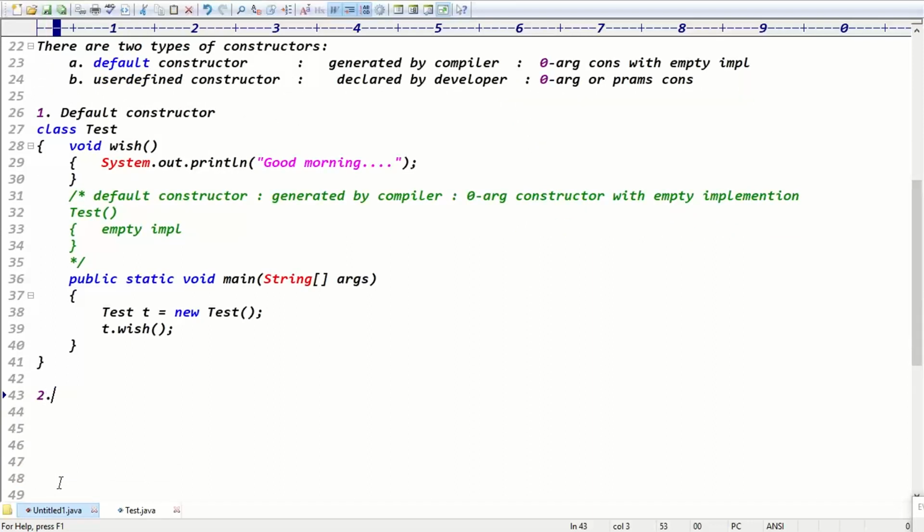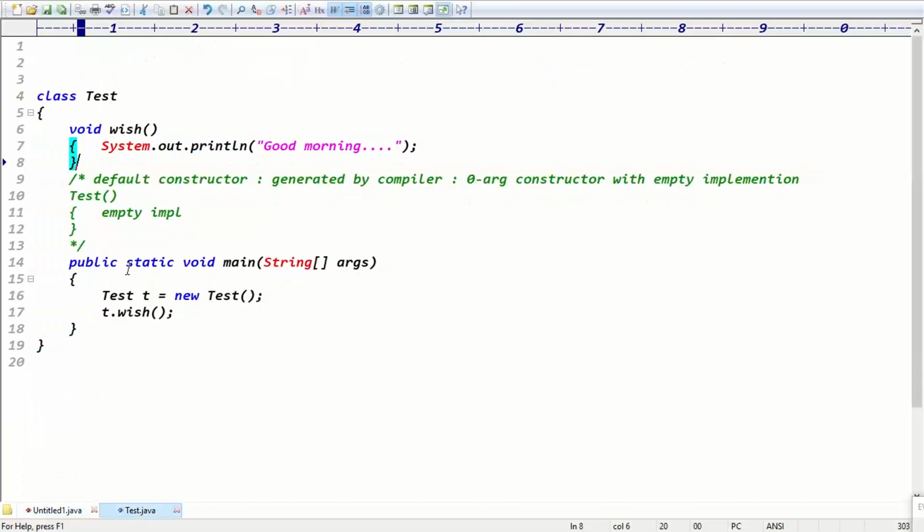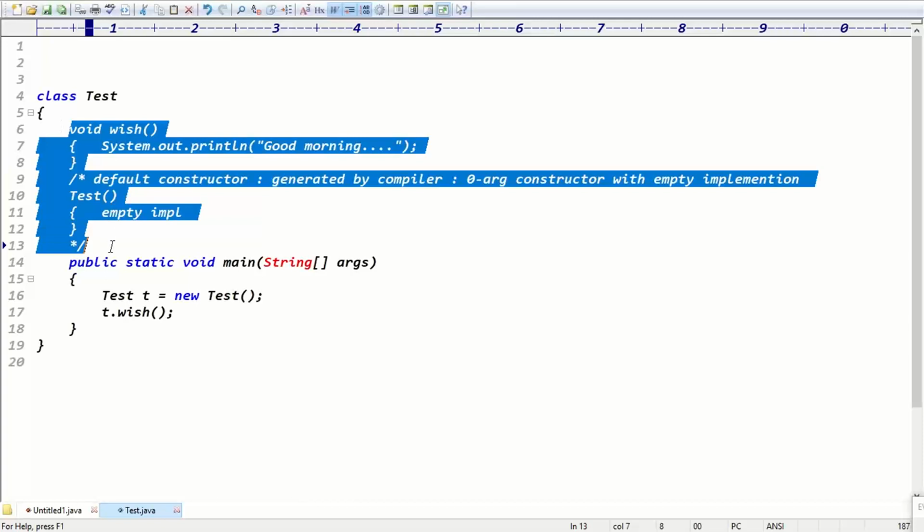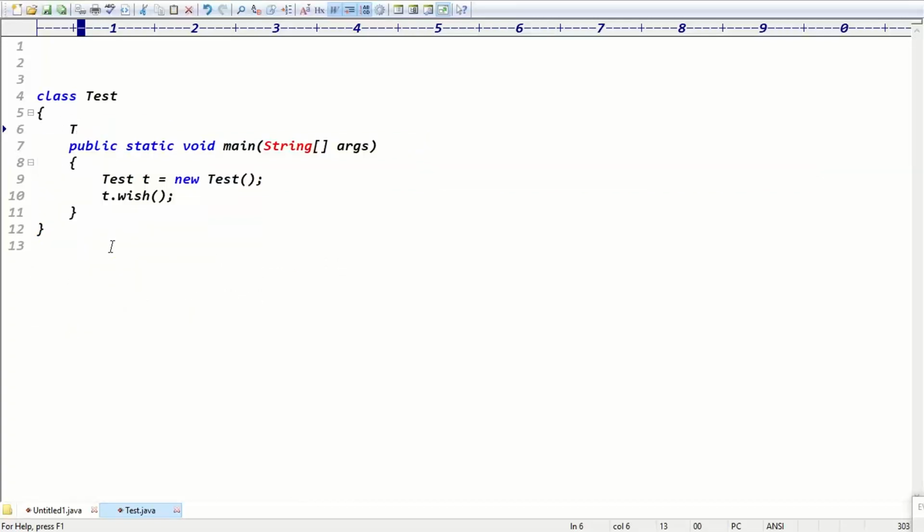Yes. Good. The second one is which type? User defined constructor. The user defined constructor means declared by user, right? Okay, declared by user basically. So inside the class, let me declare my own constructor. What syntax, tell me, guys?